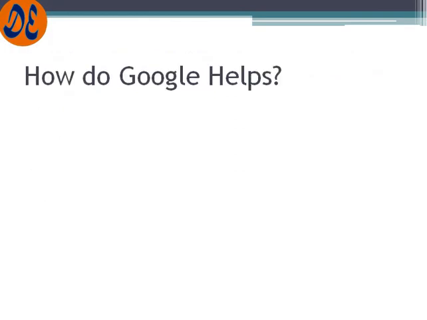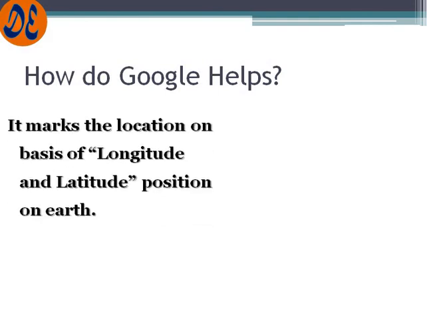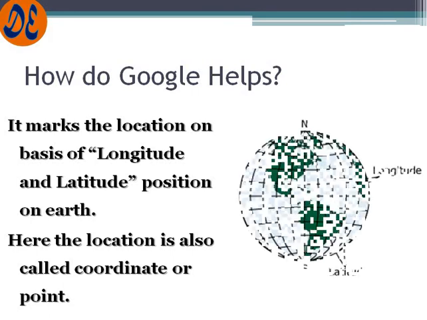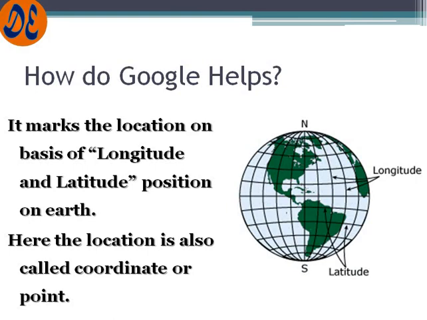But how does Google help? How does Google know where to go? It finds the location on the basis of longitude and latitude position on Earth. I think you have already studied these two things in geography. Here the location is also called a coordinate or a point. Whatever place we are going to is also called a coordinate. That is, we can say there is the coordinate of a particular person on Earth. So let us see what longitude and latitude basically are.